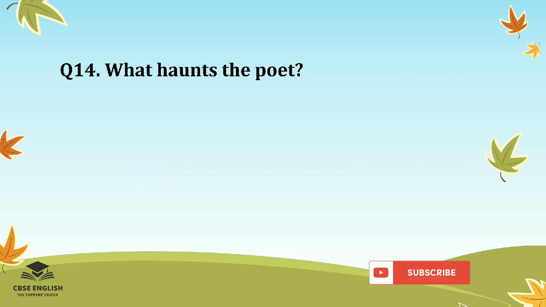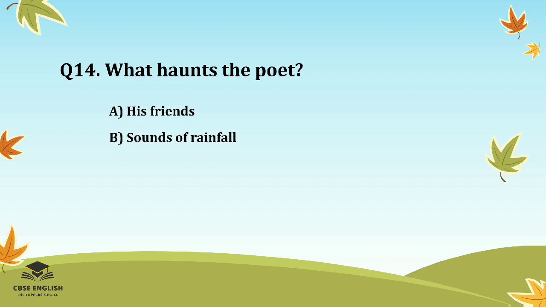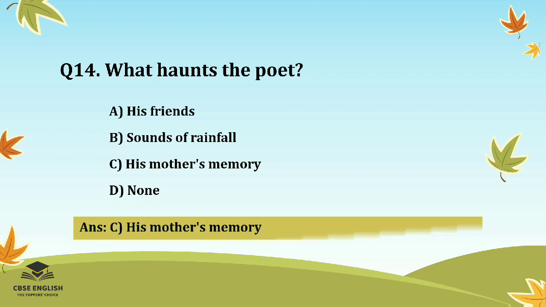Question number 14. What haunts the poet? Options are his friends, sounds of rainfall, his mother's memory, or none. And the correct answer is his mother's memory.